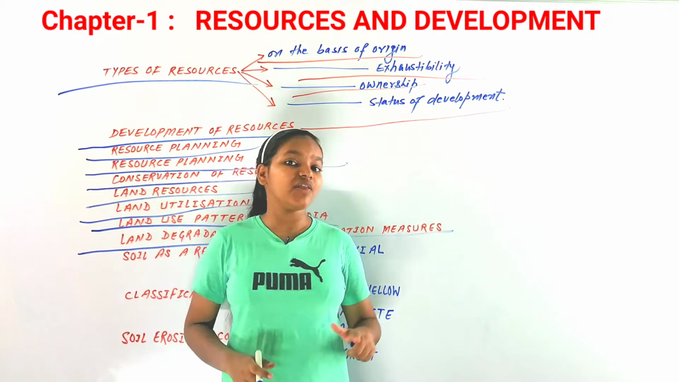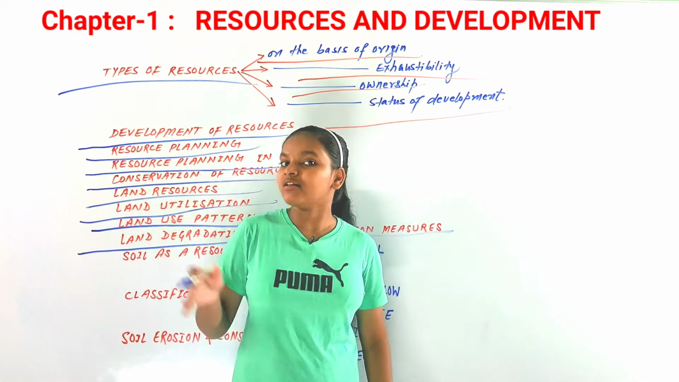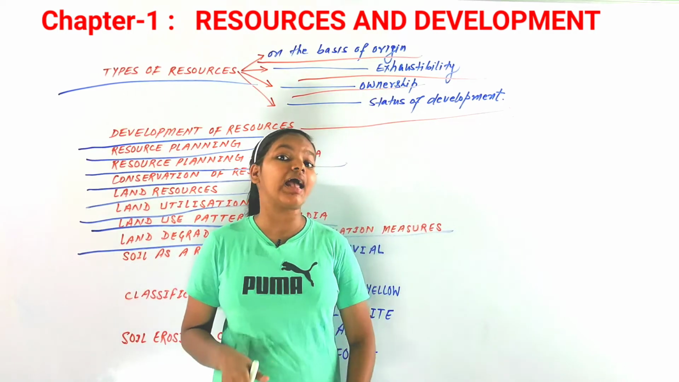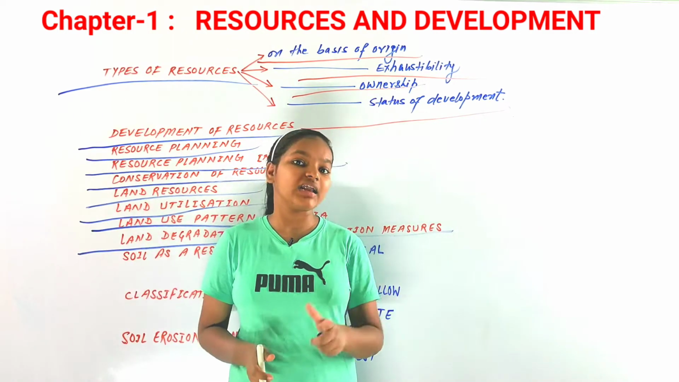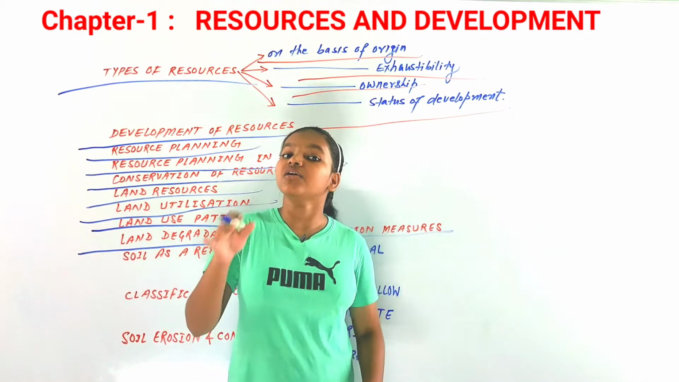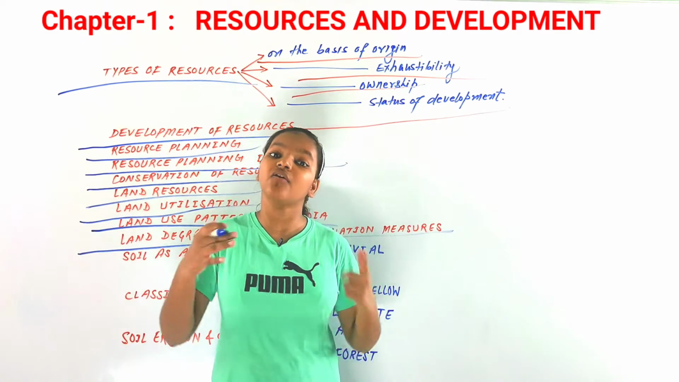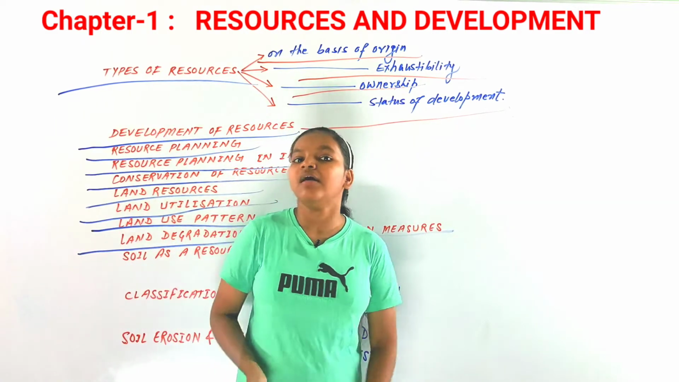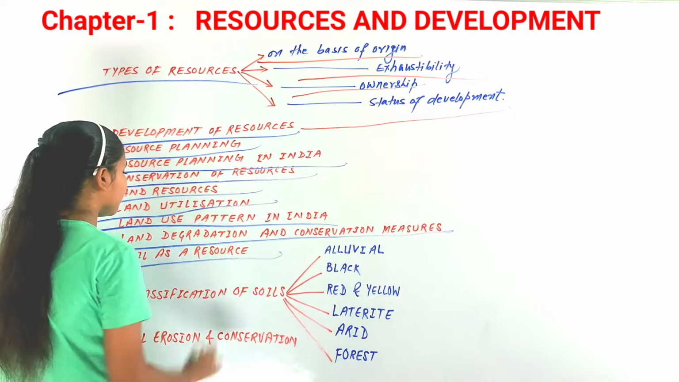You know that land resource is a very important resource, but has a finite magnitude, and that is why it can deplete easily. It can degrade easily, we can say. So it has a finite magnitude, and that is why we need to conserve it more and more. Now let's discuss the next resource, that is soil as a resource.